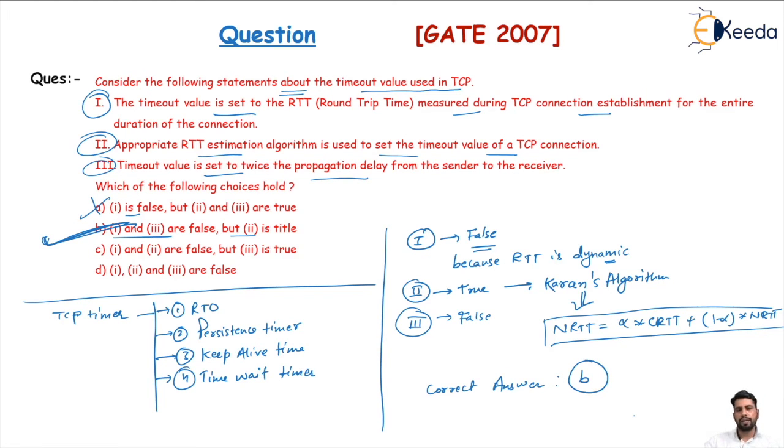So this way they can ask you questions on the TCP timers. They can make questions on the TCP persistence timer, on the keep alive timer, or maybe on the time wait timer. So different types of questions are possible from these 4 types of timers.